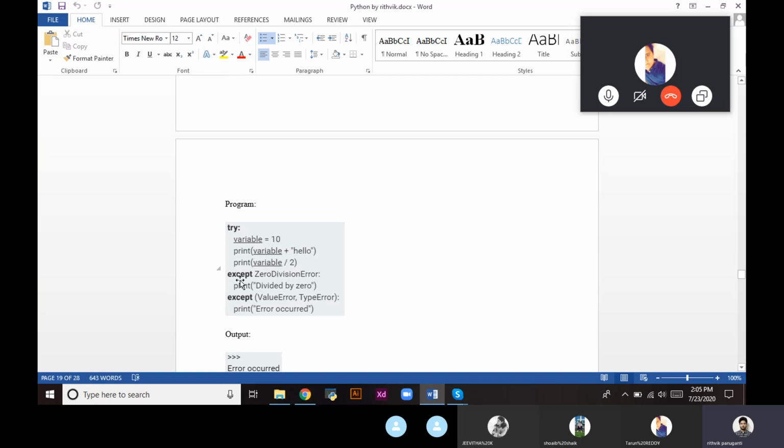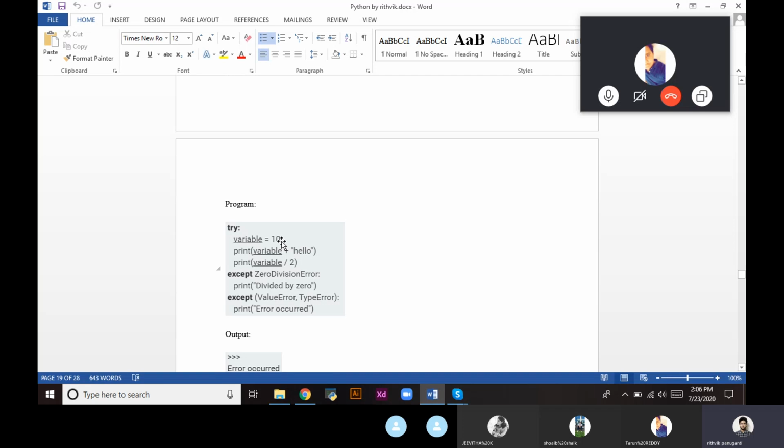And we are also adding 2 exceptions: except ZeroDivisionError, divide by 0, and an exception for ValueError, TypeError occurred. So whenever the divide by 0 exception occurs, it will print the divide by 0 exception. And if a divide by 0 error has occurred, then the statements beneath that will not be executed. Directly we will quit the program.